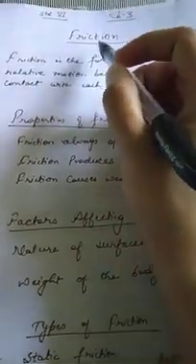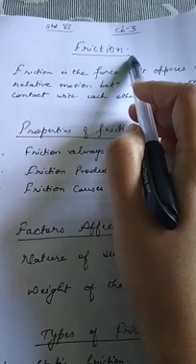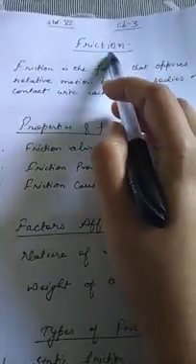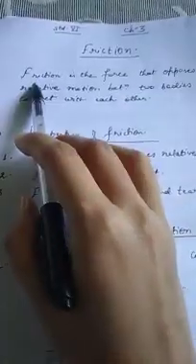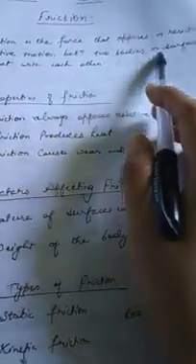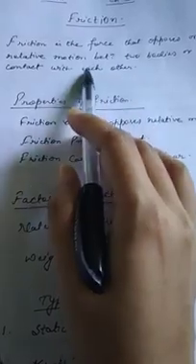Good morning, students. Chapter 3, last topic, friction. What is friction? So let us understand about this in detail. Friction is the force that opposes or resists the relative motion between two bodies or surfaces in contact with each other. What does it mean?